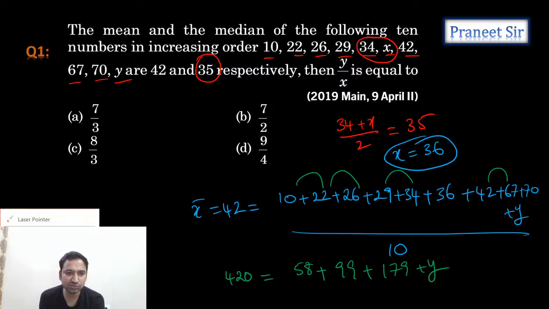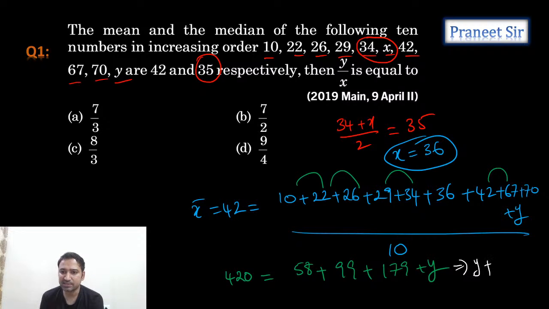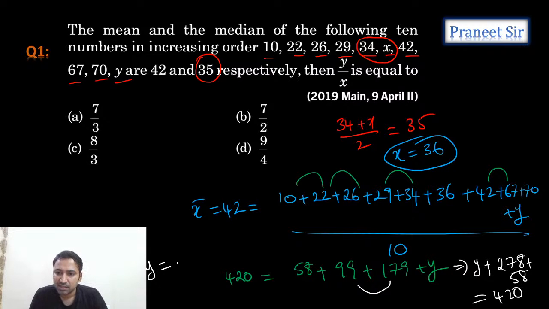So now let's add these two. If you add these two, how much we're getting is y plus 179 plus 99, which is 278. 278 plus 58 is equal to 420. So now tell me guys, what is the value of y we're getting finally? 27 plus 5, which is equal to 32, 33, 336. So 420 minus 336.